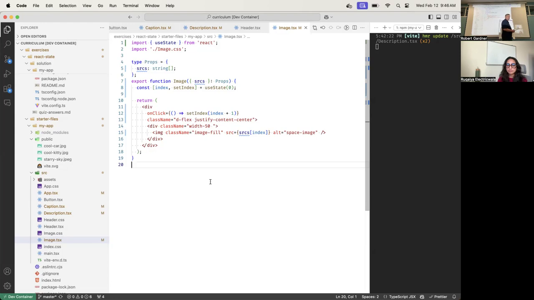What React does is React says, oh, this is the first time this image has been called. It's being mounted into the DOM. So I am going to allocate a cache location for that first one. I'm going to put index up here. React actually has no clue that I've called it index. All it knows is that it got called.